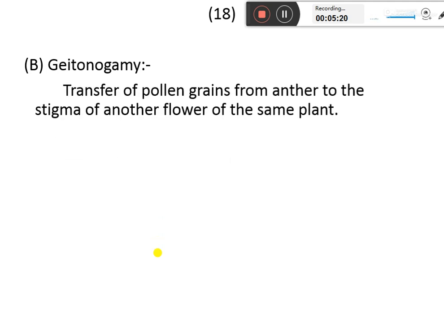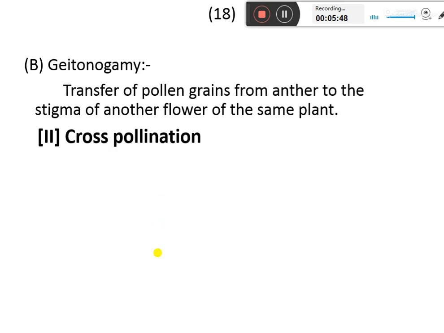Geitonogamy is also a kind of self-pollination in which there is a transfer of pollen grains from the anther to the stigma of another flower of the same plant. It means pollen grains land from one flower of the plant on another flower of the same plant. This is called geitonogamy. It is not complete autogamy.